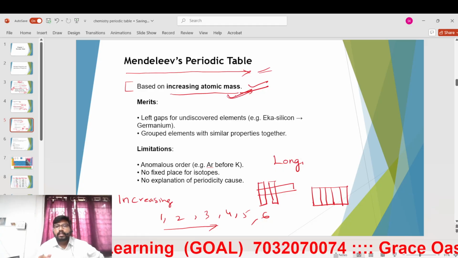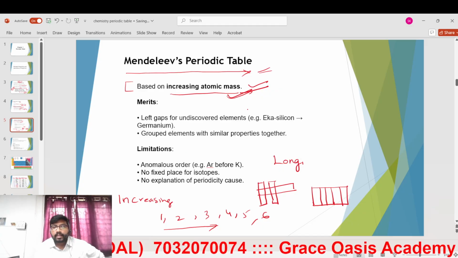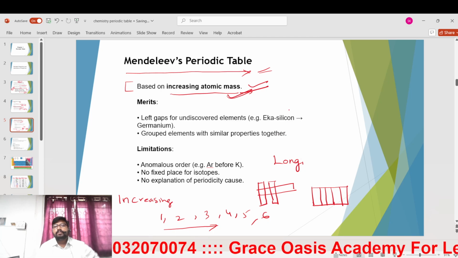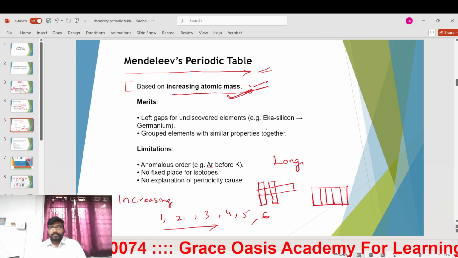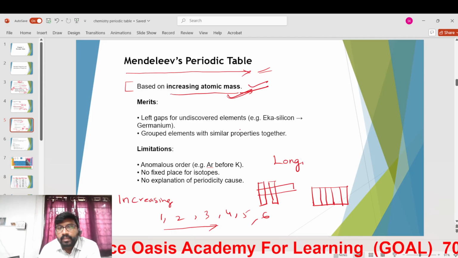But what happened? This is also not an exact representation of the properties and variations in the properties. So there were gaps.